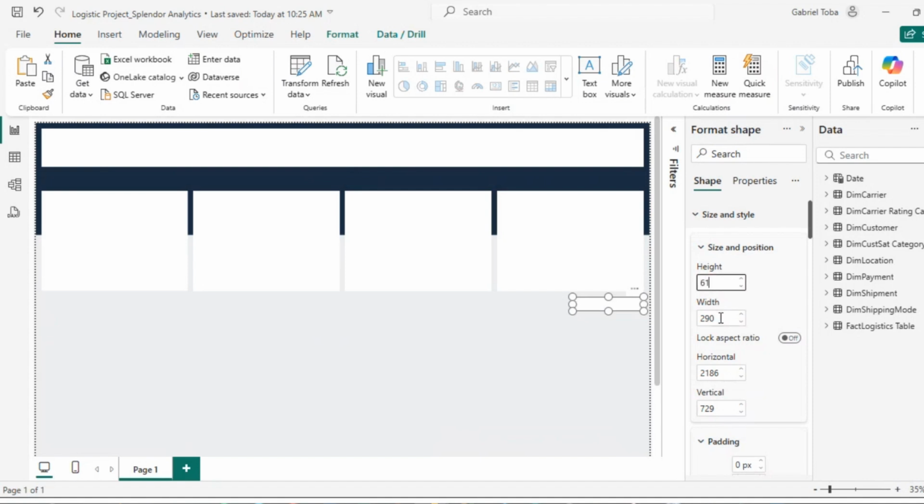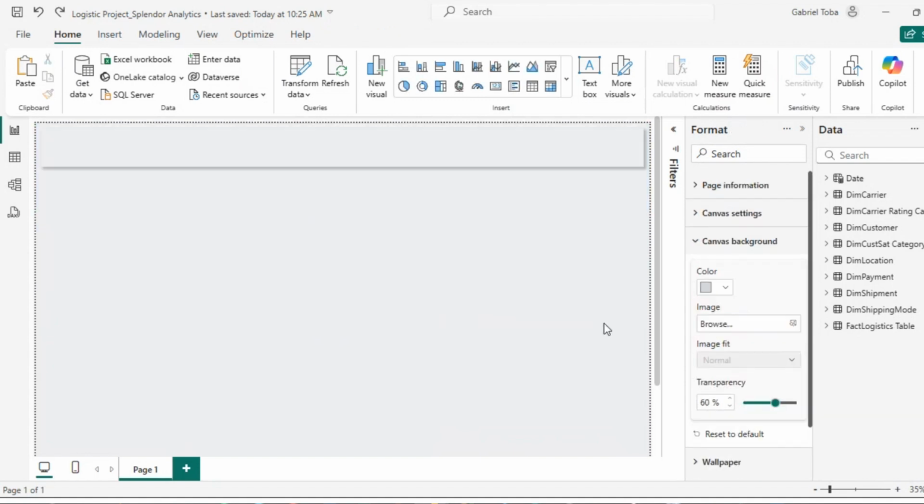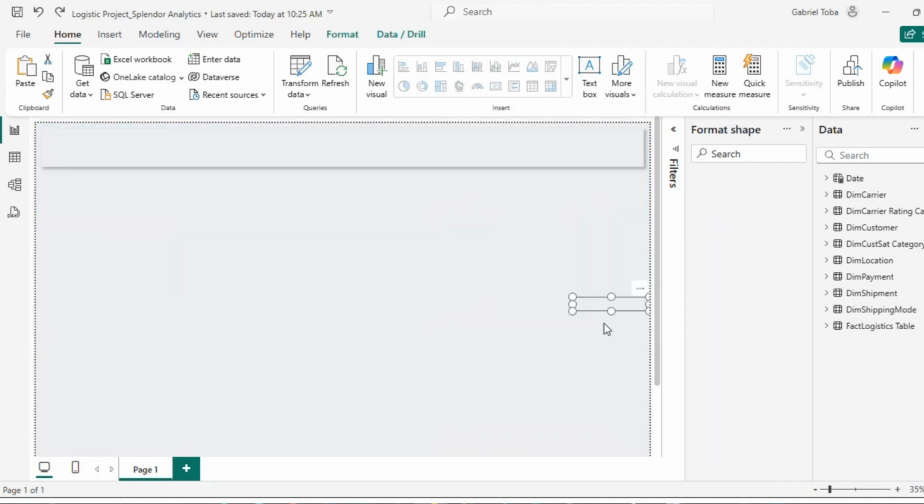Okay, and the length can be anything for now. We just adjust that later. 61 by 61. Let's just leave it here for now, the placeholder. So let me just take it back to the original size.